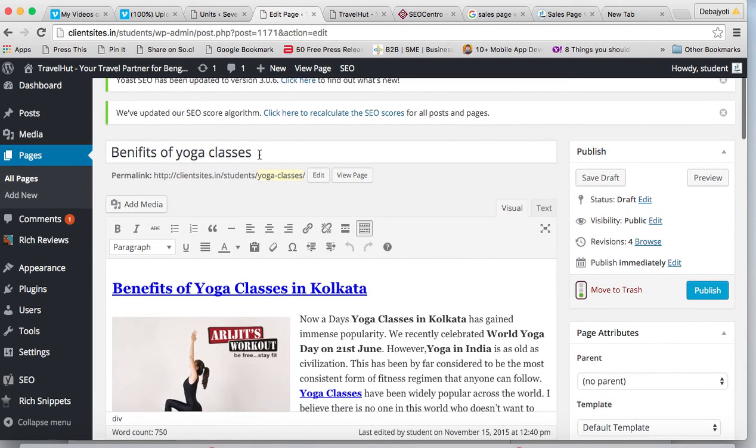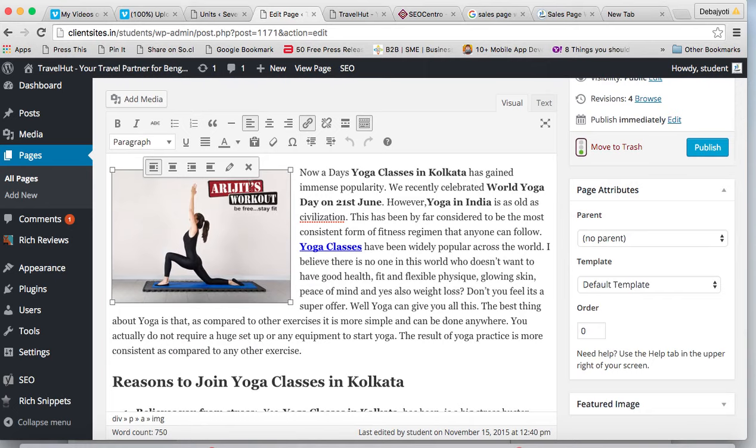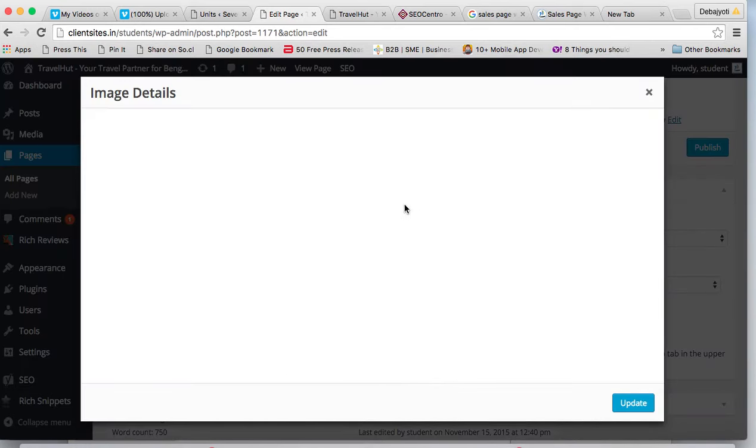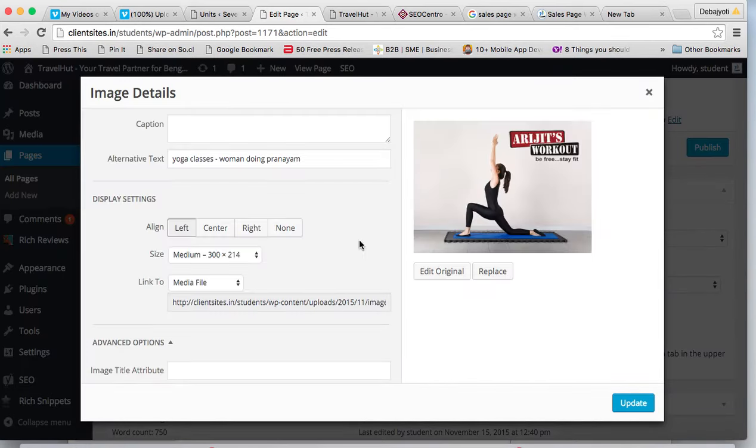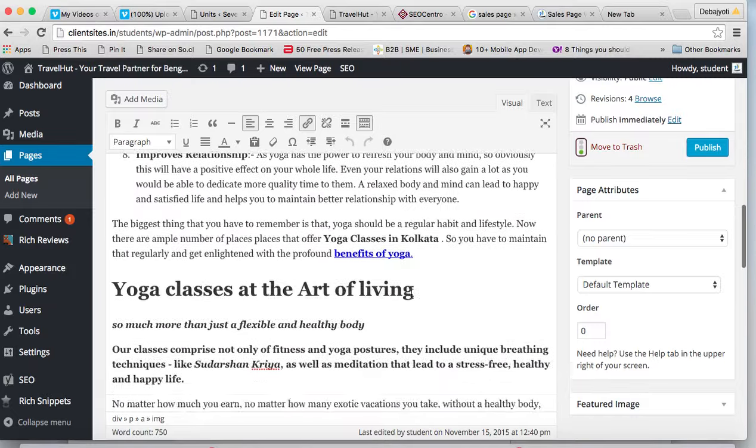So here this is your heading 1, H1. So you have used yoga classes here. Of course the topic is about yoga classes. You see the permalink URL here, also we have written yoga classes. Now you see the heading 2 here, H2. We have also used yoga classes over here. Now you can see the image alt tags here. In the image alt tag you can also see yoga classes. This is also written as an alt text. So the focus keyword of course is yoga classes.